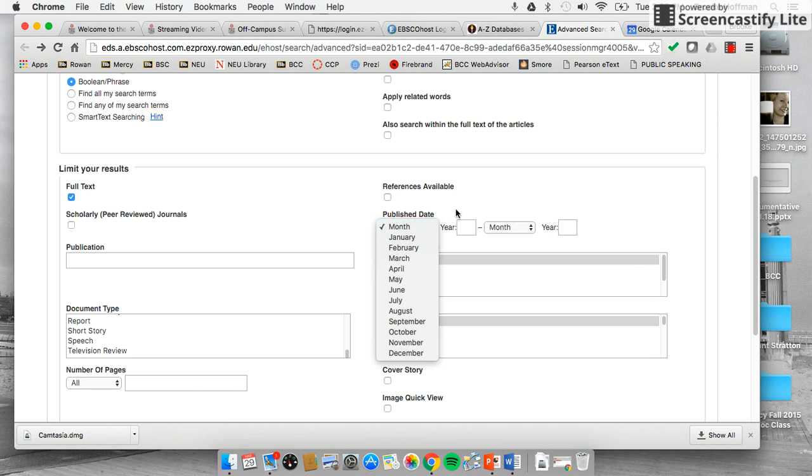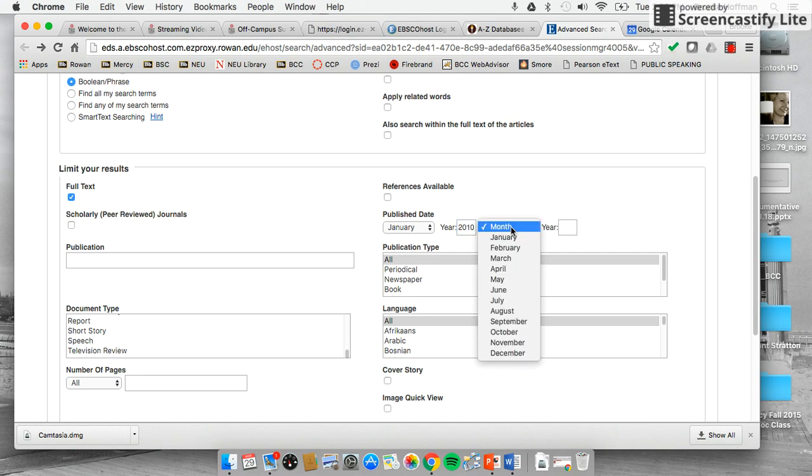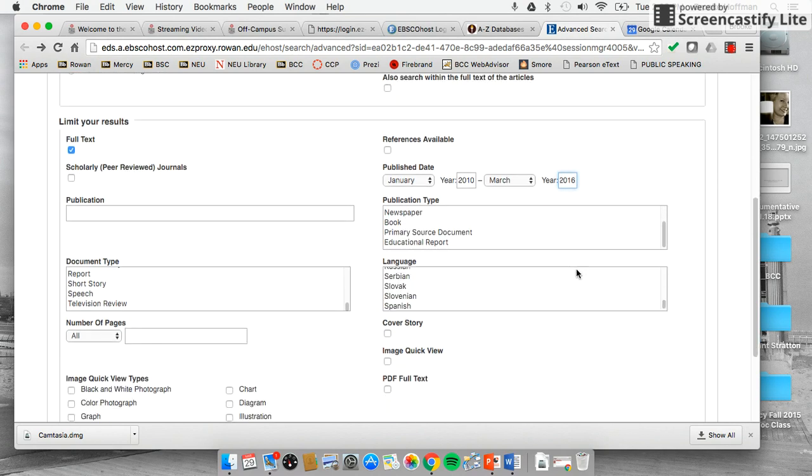This is the best part of it, though, and I definitely want you guys to kind of focus. Now, remember, if we searched the entire database, we had 28,000 articles, but let's say we're going to go from 2010 to now. Now that's going to limit your information, but on the same token, it's going to give you the most current information. So whenever you do a search, I would definitely suggest putting in the time.